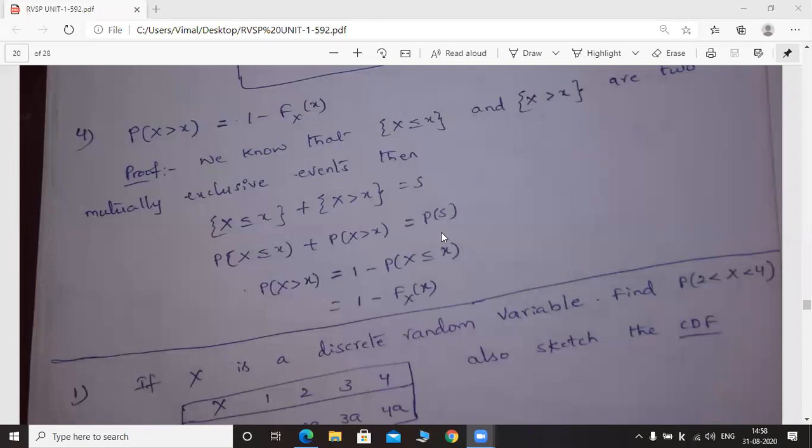So here consider 1 instead of P of S. Now P of capital X greater than x becomes 1 minus P of capital X less than or equal to small x. Probability of capital X less than or equal to small x can be treated as the cumulative distribution function, that is capital Fx of x.